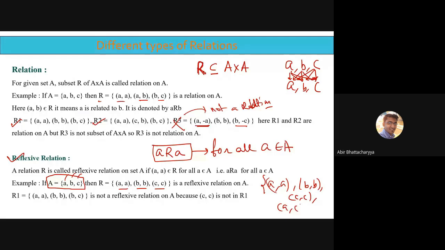Apart from that, we can write (a, c), (c, b). Those elements may be there. It doesn't matter. I will check whether the reflexive pairs of all 3 elements a, b and c are present or not. Reflexive pair of a present, okay. Of b present, okay. Of c present, okay. Then it is a reflexive relation. But in case of R1, if you observe, the reflexive pair of a is present, of b is present, but of c is not present. That's why it's not a reflexive relation.